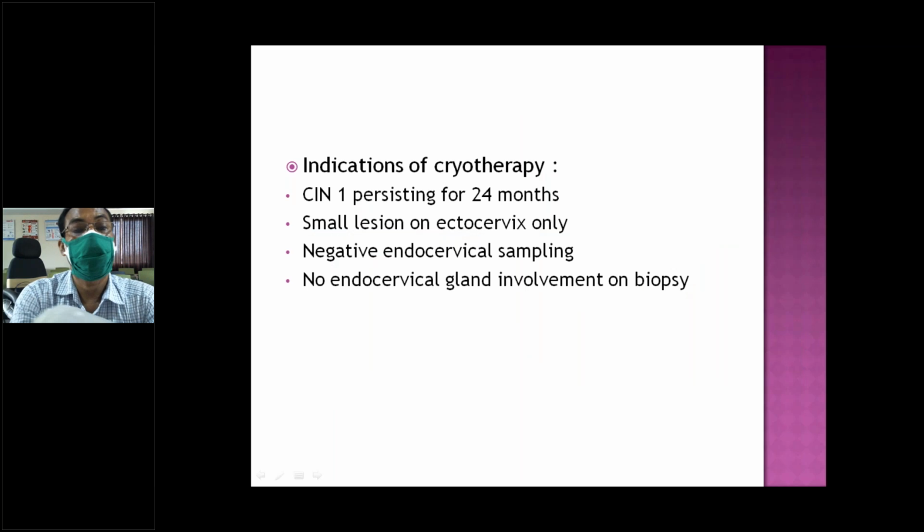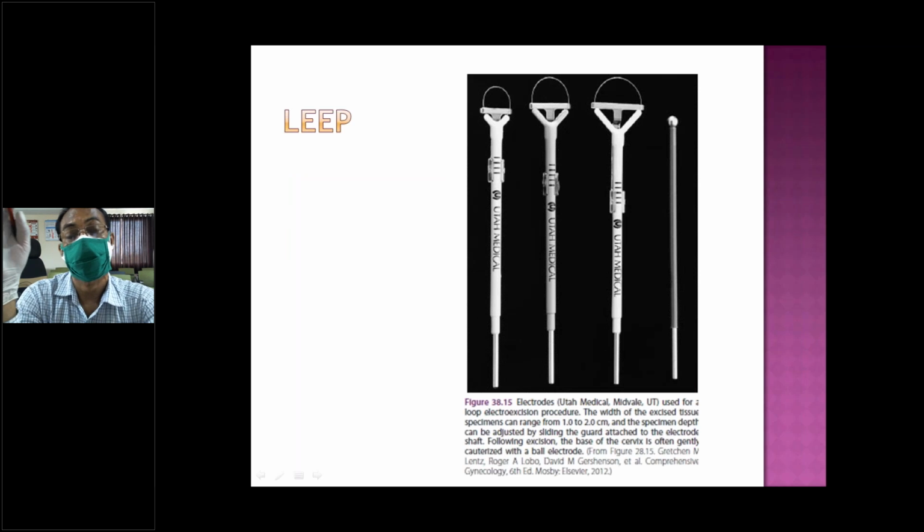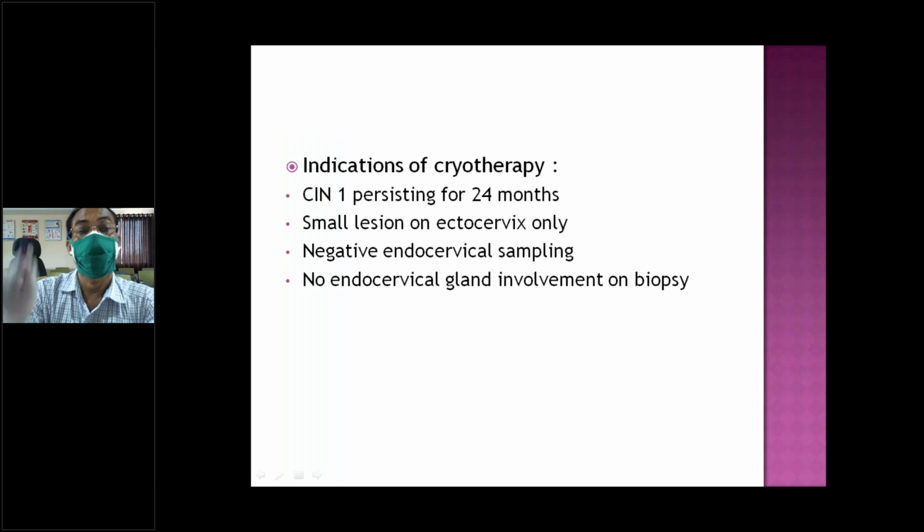So there are indications of persisting disease, which you check by sampling, negative for endocervical cancer. Other thing is follow-up. The problem with this is that there will be excessive discharge for 2-3 weeks after this procedure.